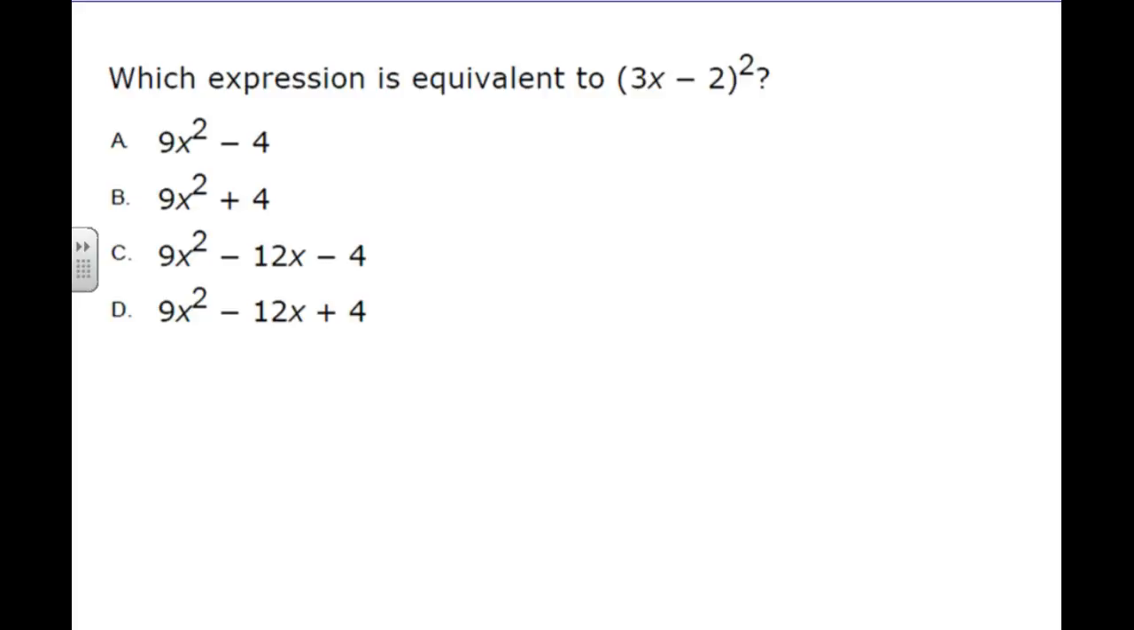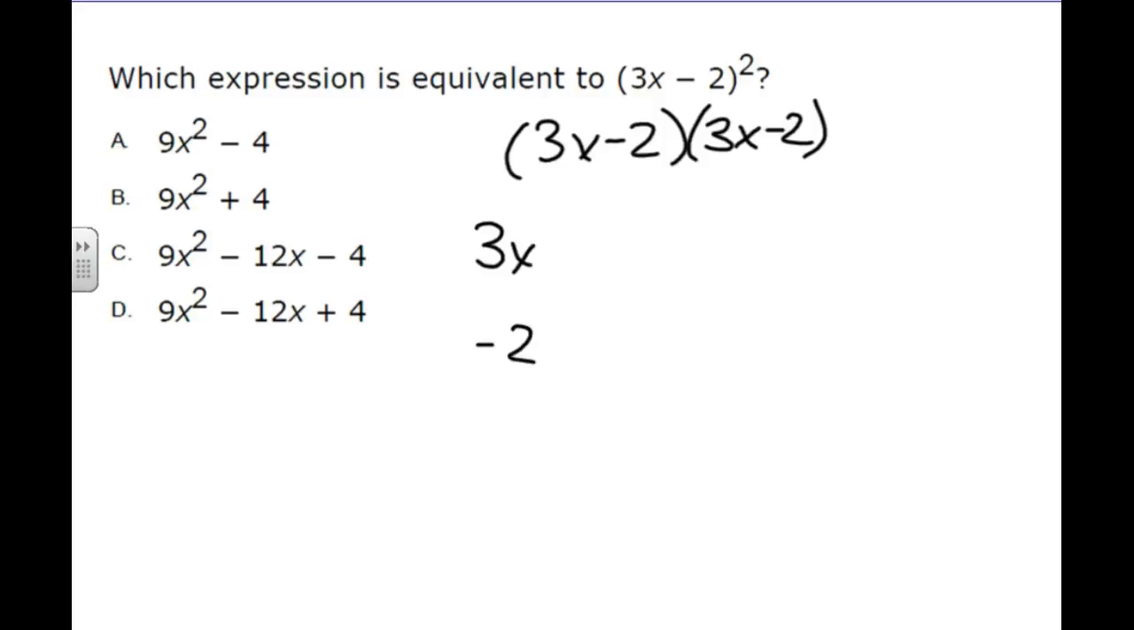But now that you're not, we're looking at which expression is equivalent to 3x minus 2, that quantity squared. 3x minus 2 squared means 3x minus 2 times 3x minus 2. That's what that means. So when we are multiplying binomials, we can do the double distributive property, and we'll take the first 3x minus 2, and we're going to multiply both of those times the second. We're going to multiply all of this 3x minus 2 times that 3x minus 2.